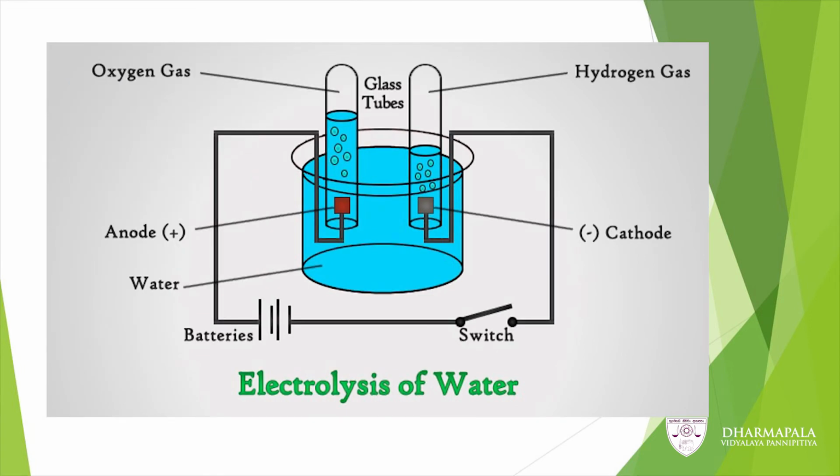This is the apparatus relevant to electrolysis of water. There you can see the anode. At the anode, oxygen gas is evolving. At the cathode, hydrogen gas is evolving.